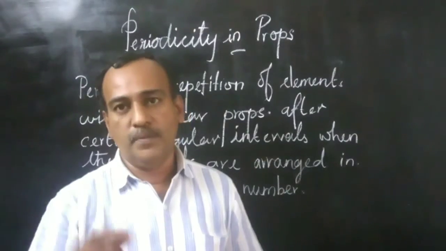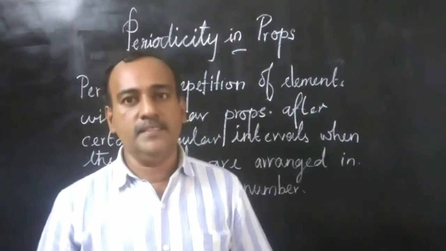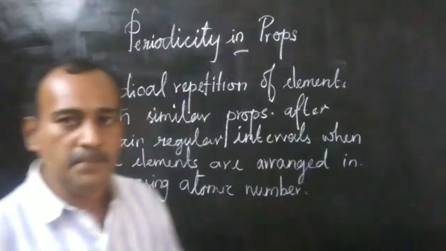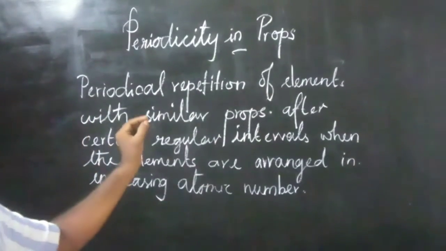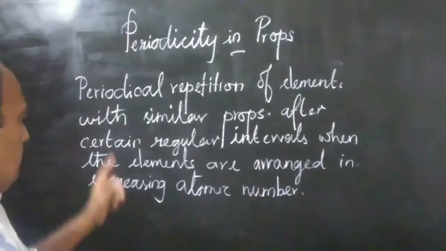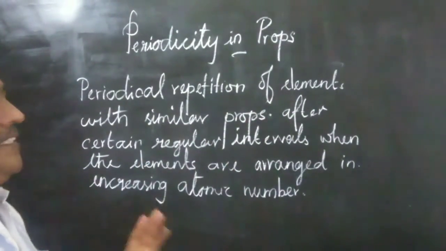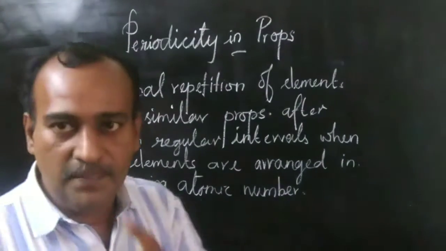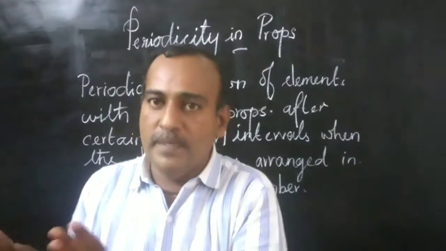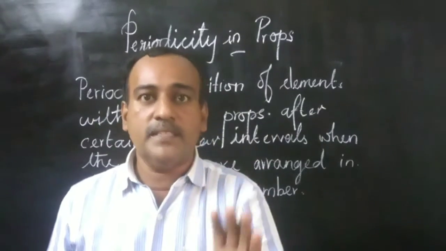Periodic trend in properties of elements. So we studied in the periodic table that periodicity is present. What is periodicity? Periodicity means periodical repetition of elements with similar properties after certain regular intervals when the elements are arranged with increasing atomic number. When we arrange elements in increasing order of atomic number, there is a regular repetition of properties.